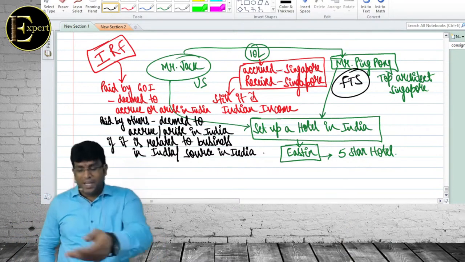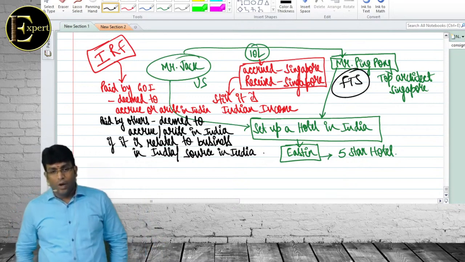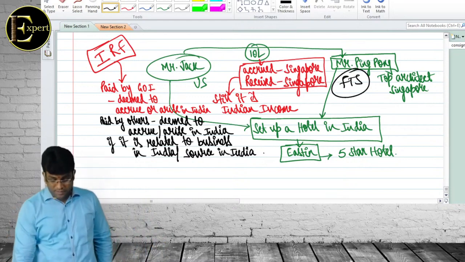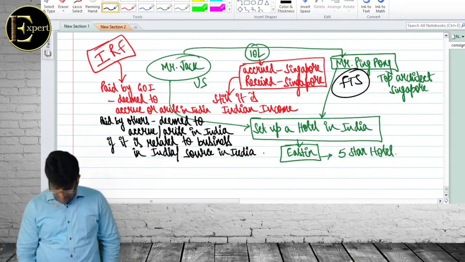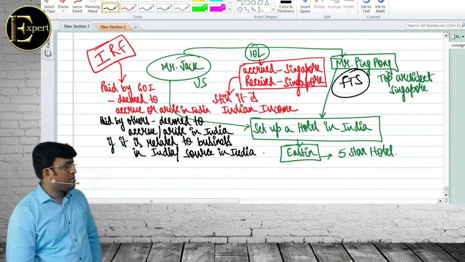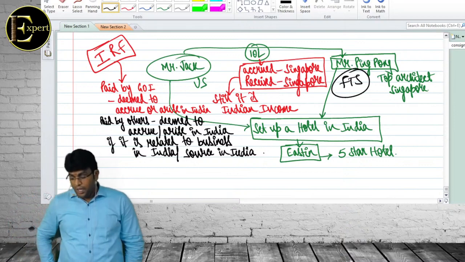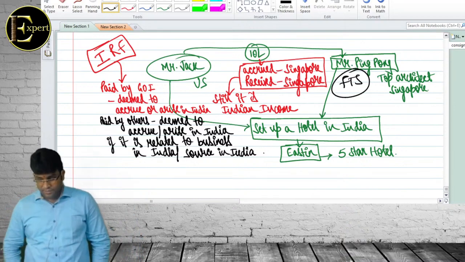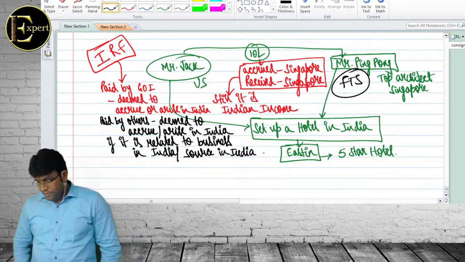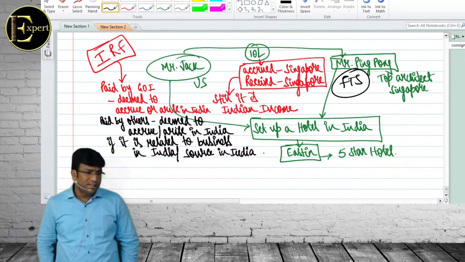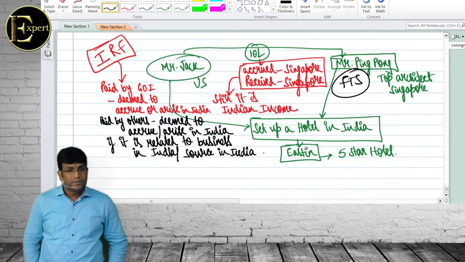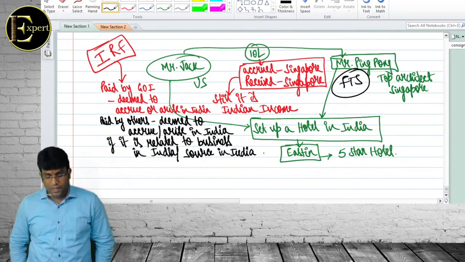Very, very important. Put side heading: interest, royalty, and fees for technical services. Clear? Underline करिए, नीचे लिखो.